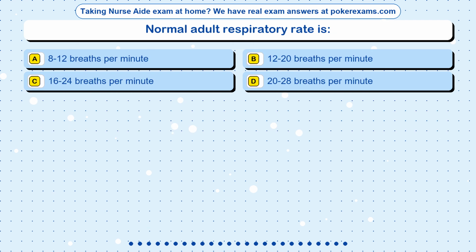Question 22. Normal adult respiratory rate is: Option A, 8 to 12 breaths per minute. Option B, 12 to 20 breaths per minute. Option C, 16 to 24 breaths per minute. Option D, 20 to 28 breaths per minute.